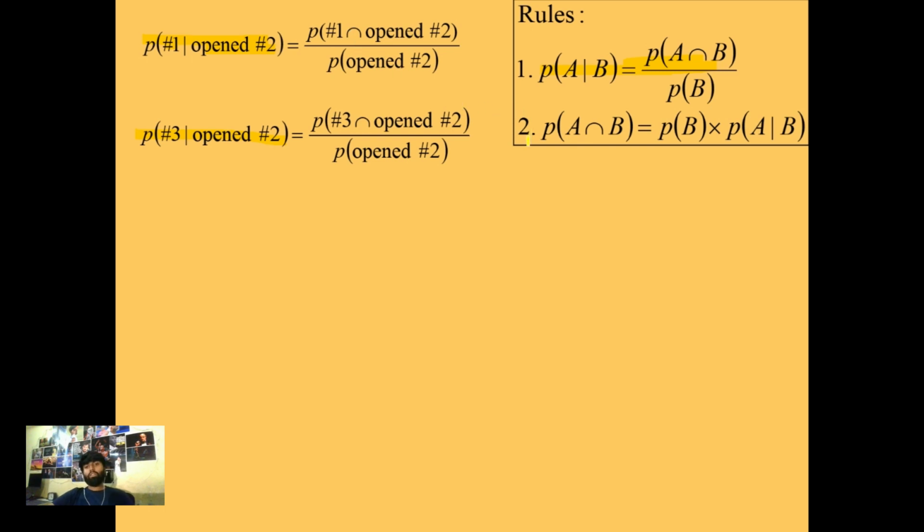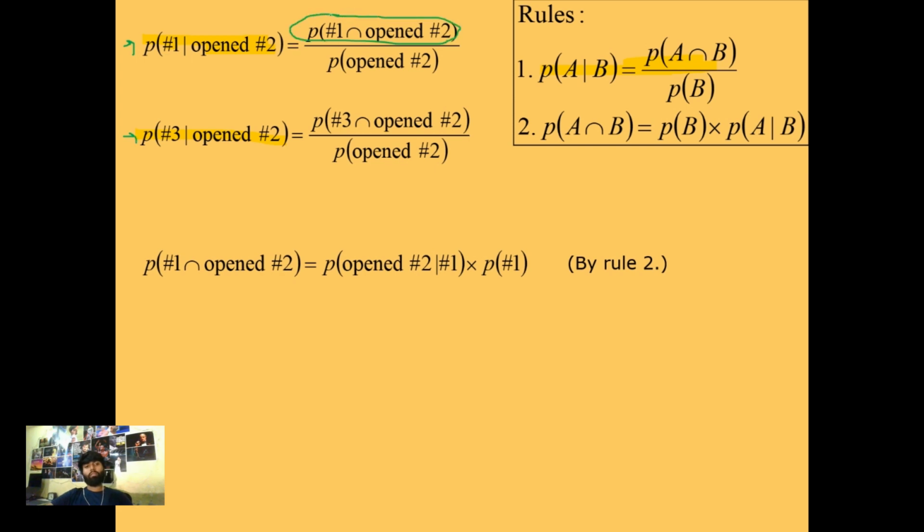This is the second rule, which can be achieved just by multiplying the probability of B by the conditional probability of A given B. Now let us compute both these probabilities. First we will look at the numerator and compute it, and then we will compute the denominator and find the total probability.